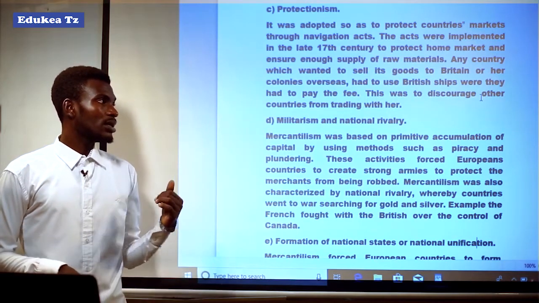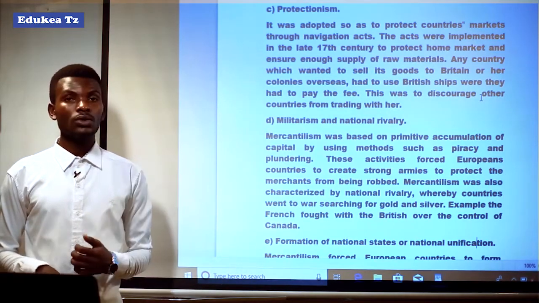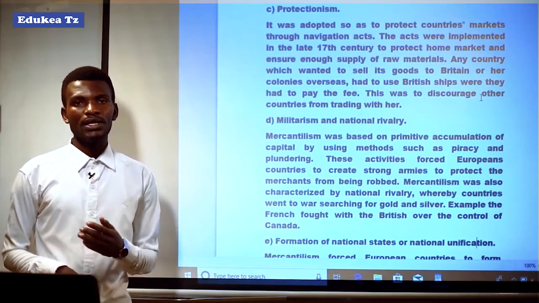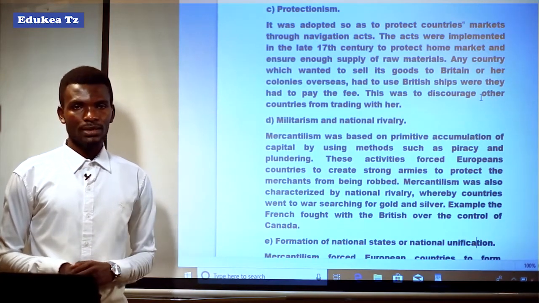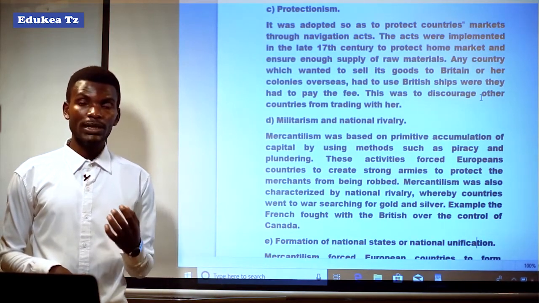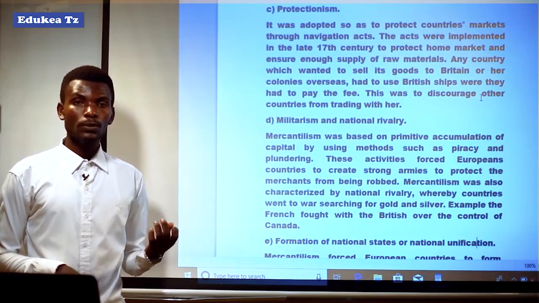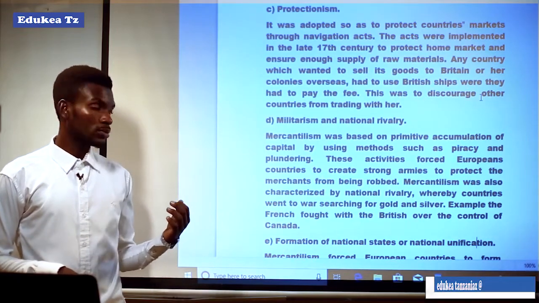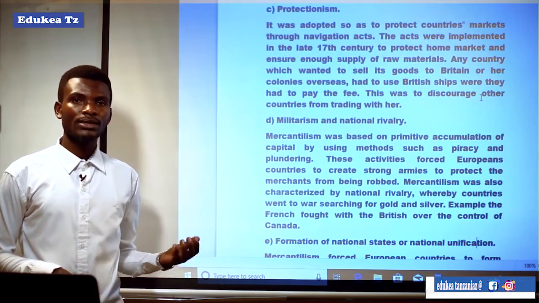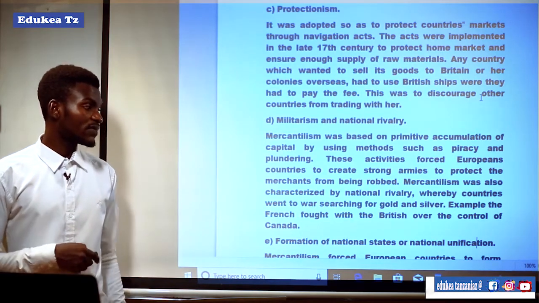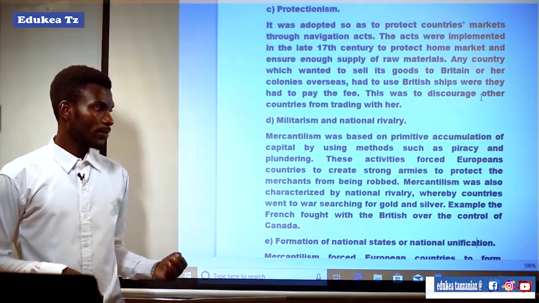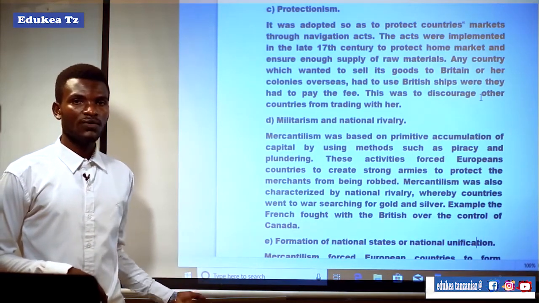It means that not only militarism but national rivalry or national enmity, whereby the European countries came into war contact. It means they participated in wars in order to compete in taking colonies or taking control over a certain colony. For example, the French fought with the British government or British merchants over the control of Canada.